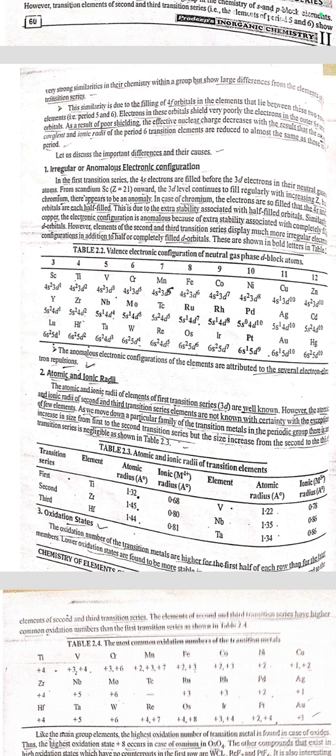Second is atomic and ionic radii. The atomic and ionic radii of the first transition series, that is 3d, are well known. However, the atomic and ionic radii of the second and third transition series elements are not known with certainty, with the exception of a few elements. As we move down a particular family of transition metals in a periodic group, there is an increase in size from the first to the second transition series, but the size increase from the second to the third transition series is negligible.